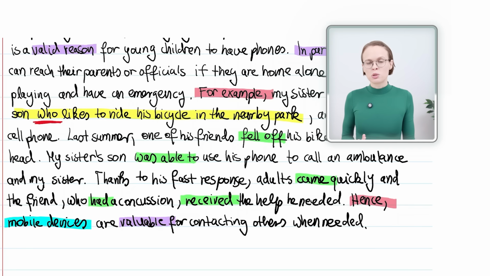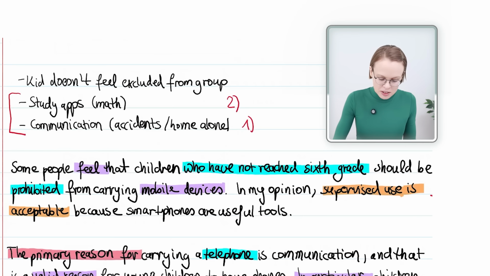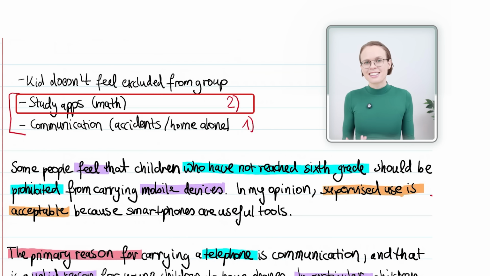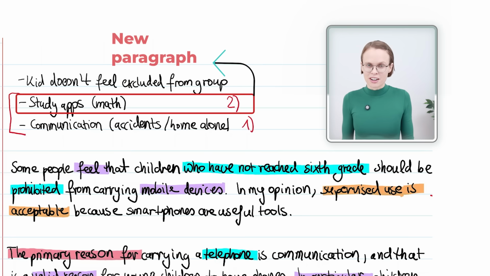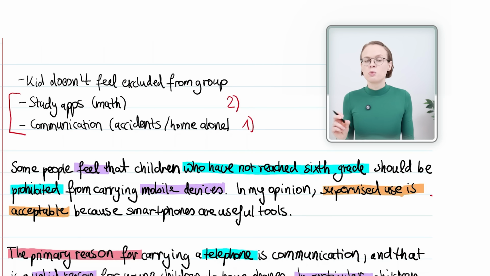Now, let's continue writing our essay. We will go on with the second reason. If you have a look at our notes, you can see that this is about the study apps. Since this is a new idea, you need to put this into a new paragraph. This makes sure that your essay has a good structure, which will get you points. Again, I think of my template and choose a high-scoring sentence starter.